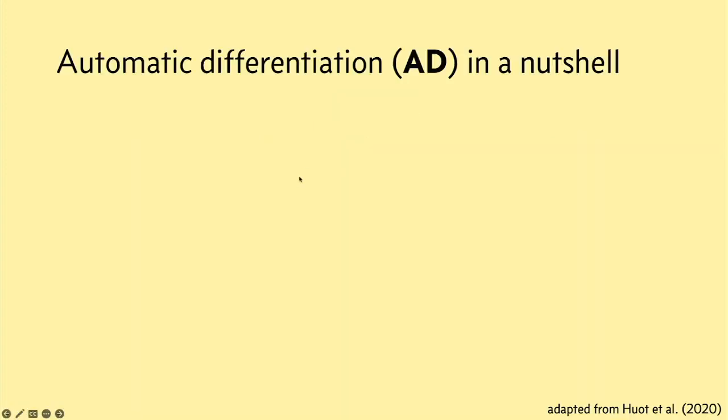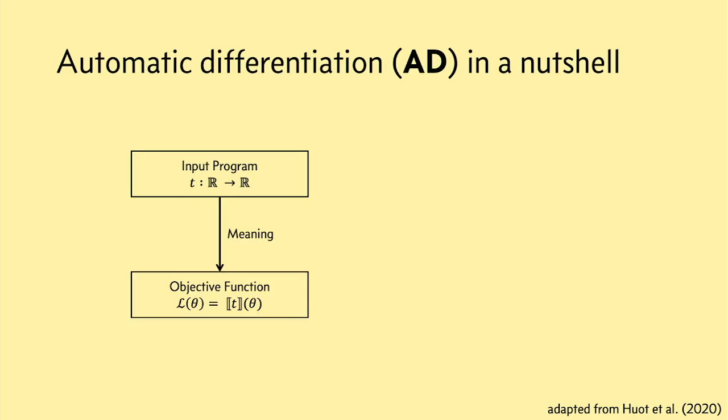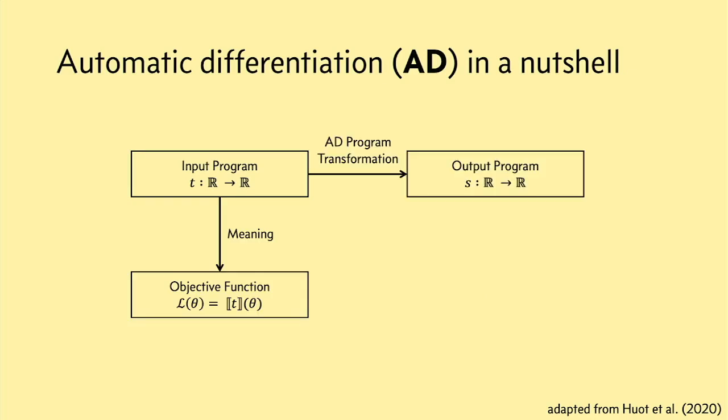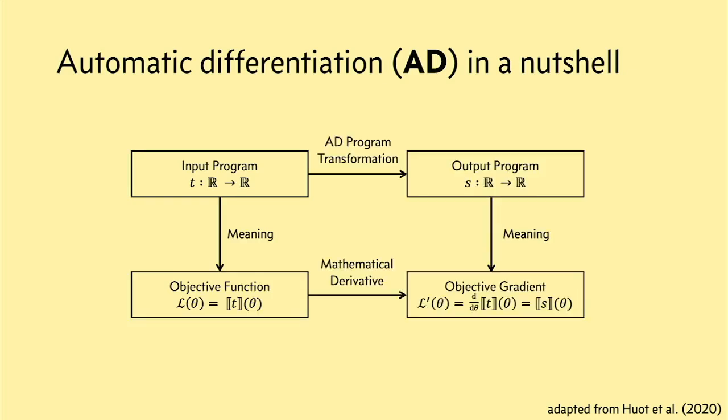So as we've heard several times in this session, automatic differentiation refers to a suite of techniques that can be used to transform programs representing functions into other programs representing the derivatives of those functions. So a typical AD user has some objective function, L, that they want to minimize or maximize, which they write a program T to encode. And then using the transformed program S, the user can then evaluate derivatives, which can be plugged into hill climbing optimization algorithms like gradient descent.